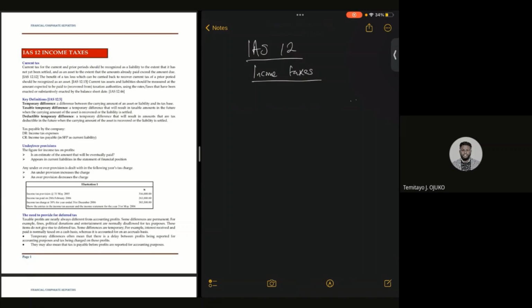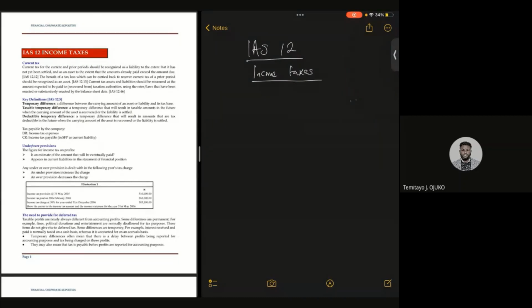Yeah. So today we are going to be looking at income taxes, IAS 12. It is worth noting that this particular standard is for both the professional student as well as the skill student. That's for corporate reporting and financial reporting in the ICAN syllabus. So do well to share with your friends that are writing both corporate reporting and financial reporting. Income taxes is one of the standards that can be tested. Let me put it that way. I'm not a magician, so I don't know if it's going to be tested in the current diet.